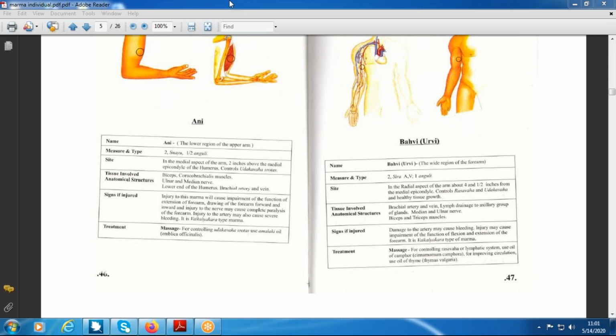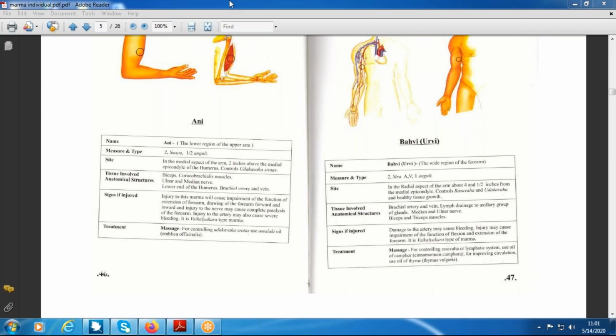Janu marma is equal to Kurpara marma and Gulfa marma is equal to Manibandha marma. These are just the two comparative marmas present on the upper limb as well as on the lower limb.